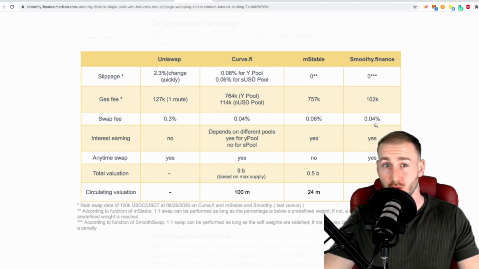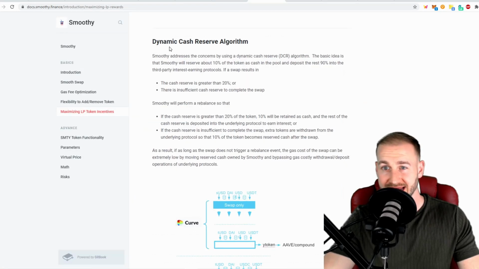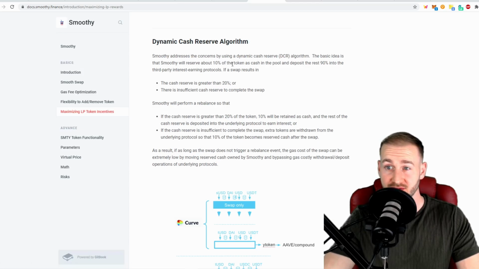Further to this, they have more capital efficiency with the LPs who get involved. So if, for example, you want to put your USDT on smoothy.finance so people can trade using it, they will actually have a very efficient method for earning interest on this. They call this the dynamic cash reserve algorithm. The idea behind this is that Smoothy reserves 10% of the tokens as cash in the pool and deposits the other 90% into third-party interest earning protocols.